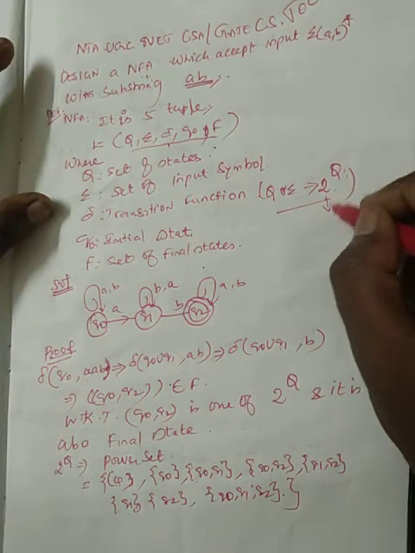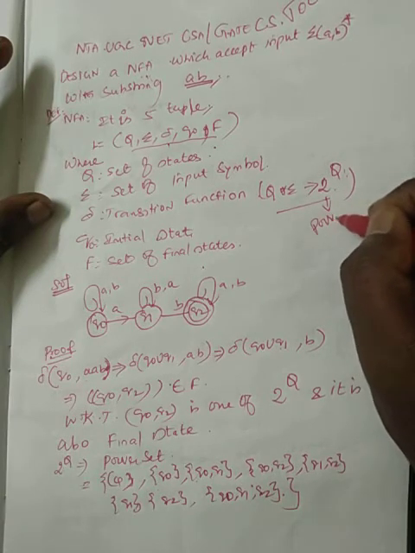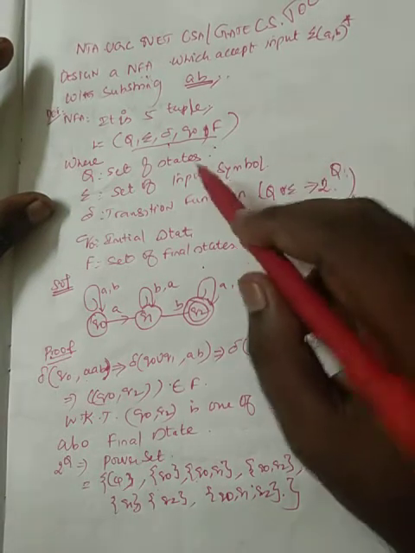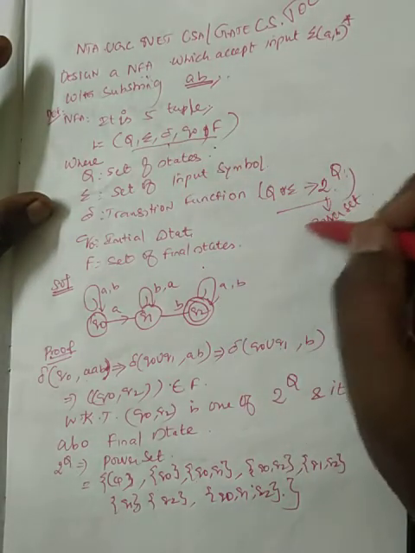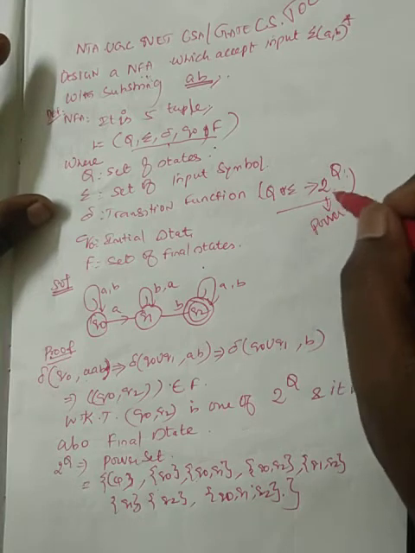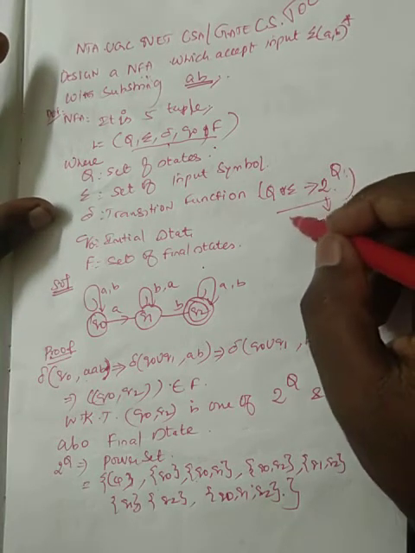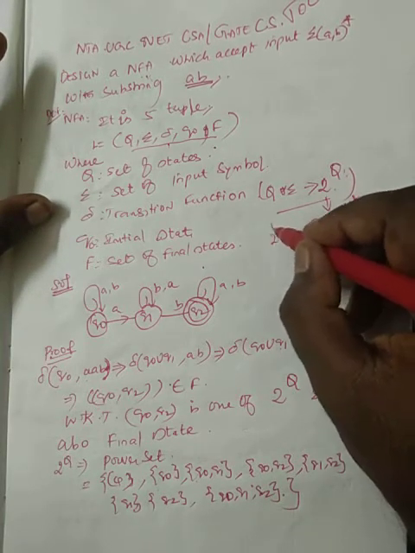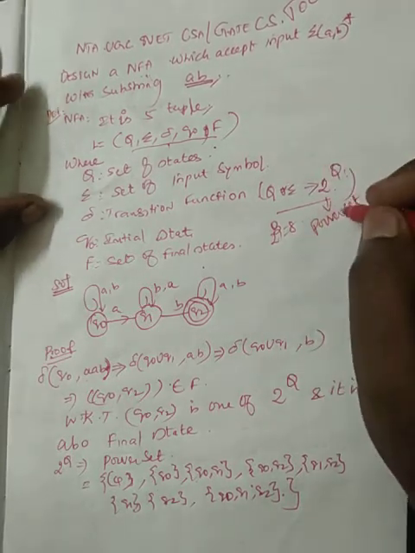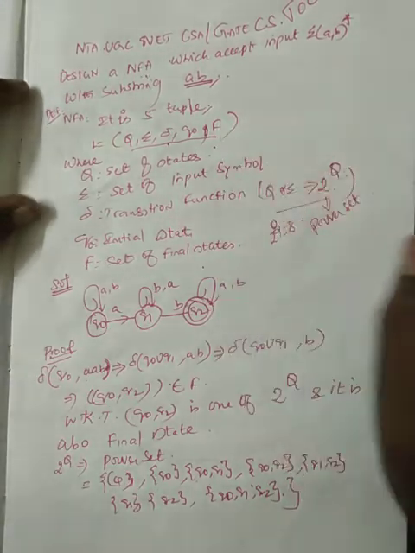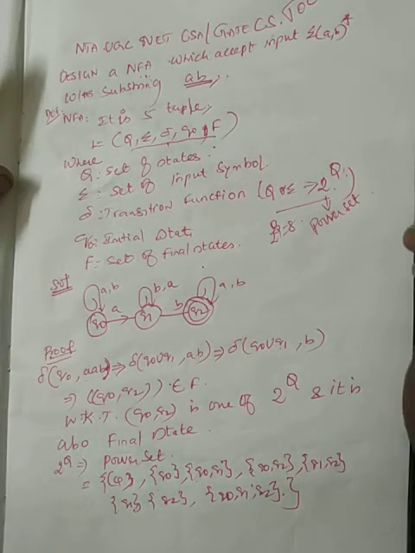What is this 2 power Q? It is nothing but the power set. If you have a set Q of states and you apply the power set, it will have 2 power Q elements. For example, if Q has 3 states, 2 power 3 is nothing but 8 states here. That is the beauty of this NFA concept.